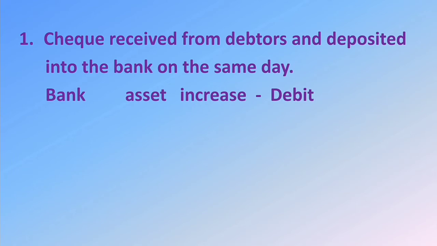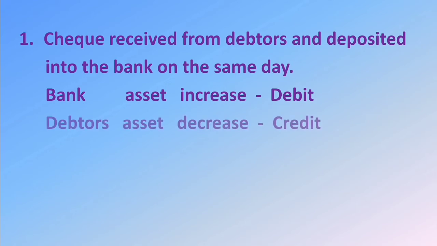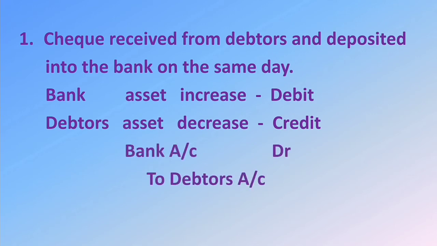Here debit bank account. And we have received the check from debtors. So the debtors balance reduced or asset decreased. Then credit asset account. Here credit debtors account. Then the journal entry: bank account debtor to debtors account. Check received and deposited into bank.